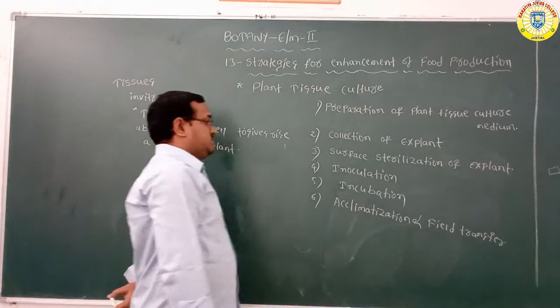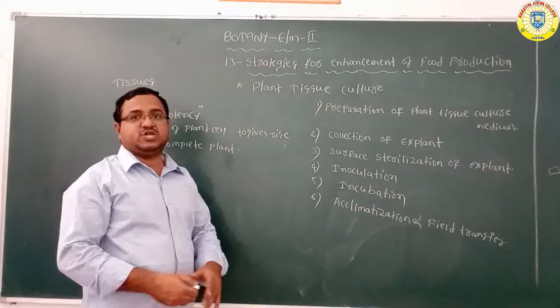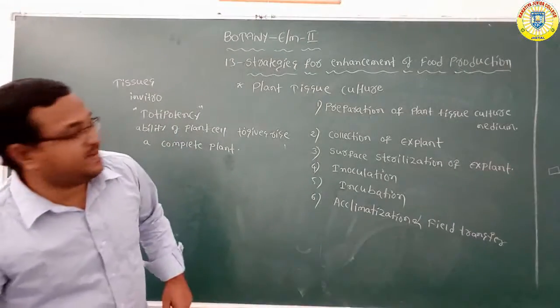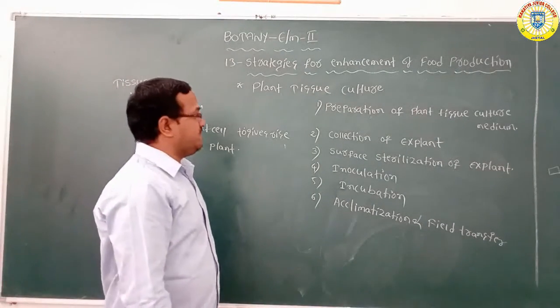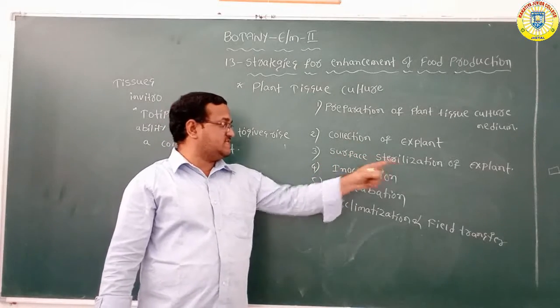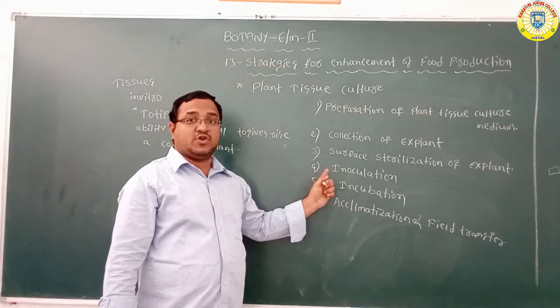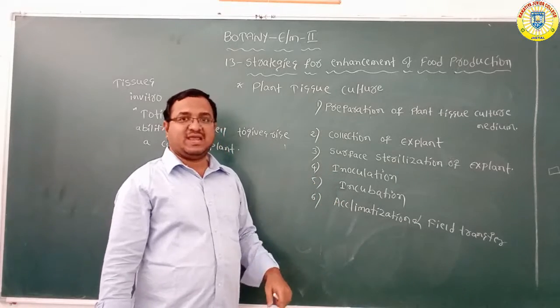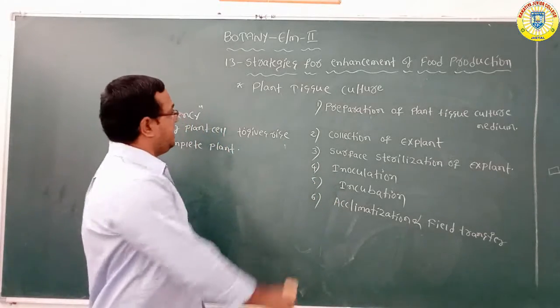So these are the 6 steps in plant tissue culture. First one, preparation of plant tissue culture medium. Second, collection of explant. Third one, surface sterilization of explant. Fourth one, inoculation. Fifth one, incubation. Sixth one, acclimatization and field transfer.